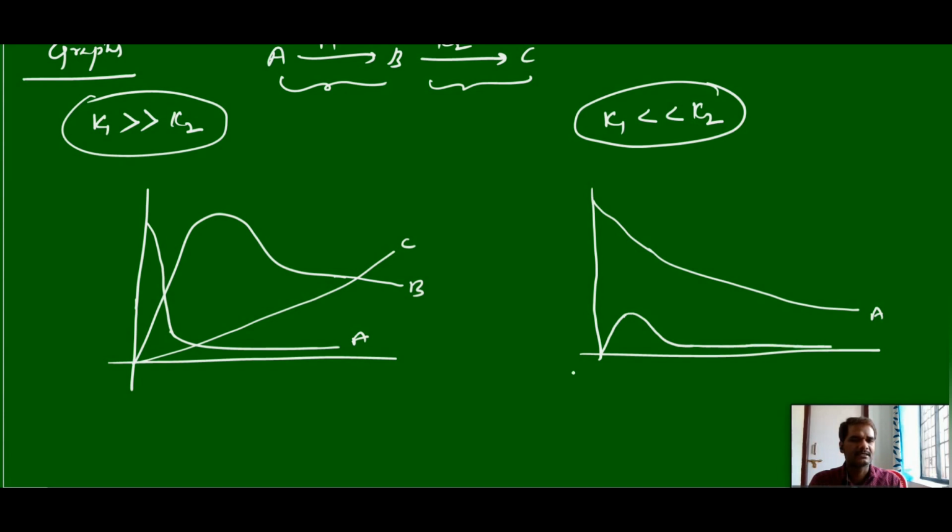Why? Because the second reaction is much faster. And the concentration of C, that is the product formation, will increase slowly. That is C, and this is graph B. This kind of graph we can observe when k1 is much less than k2. So these are the two cases. Okay, this is about overall chemical kinetics.